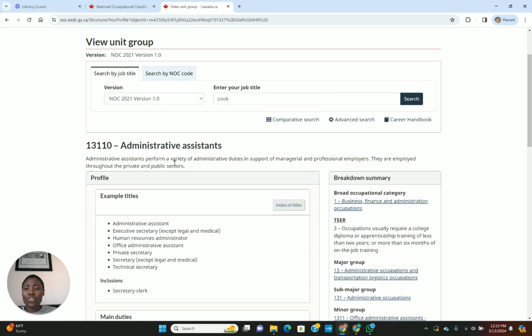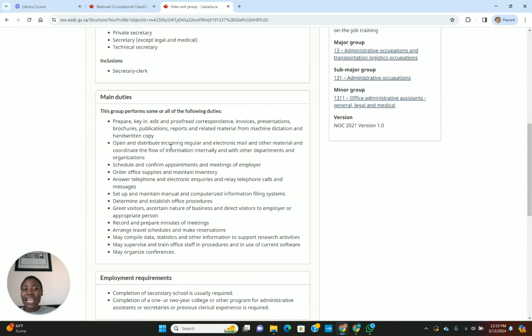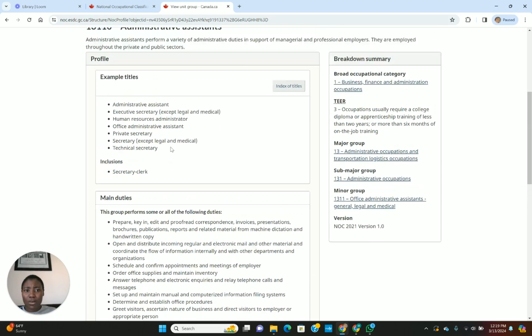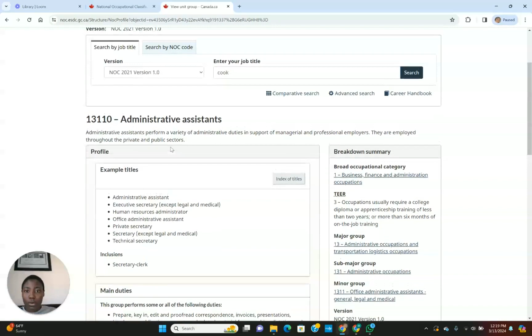You can write exactly what your job title is, but I'll suggest you should write administrative assistant because it falls under these same duties. In Canada they call it administrative assistant. In your country they probably call it secretary, or private. Everybody has a different name for it. So this is how you look at your NOC code.